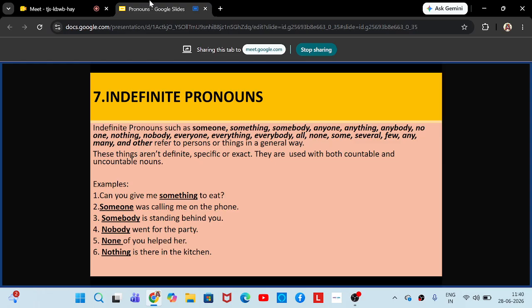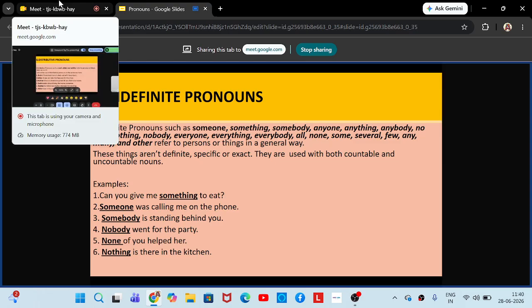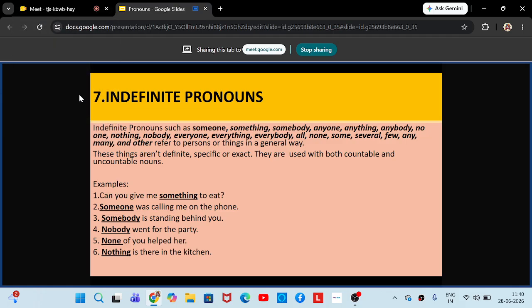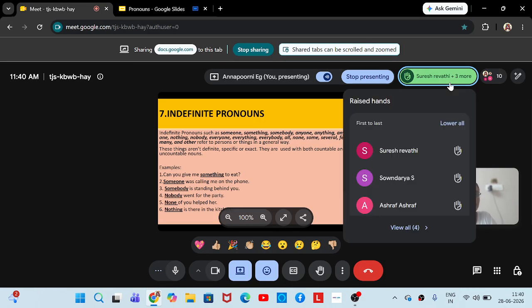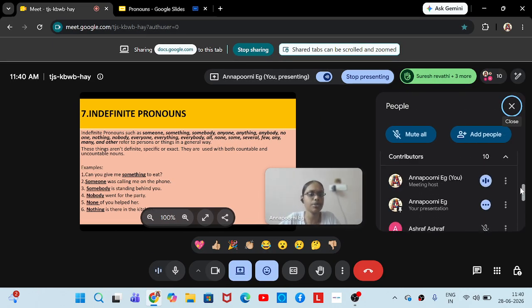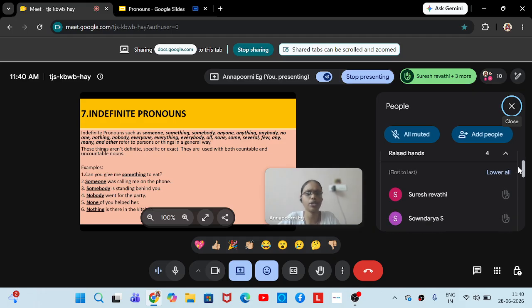Savitri ma'am, you can read the first one. Can you give me something to eat? Okay, so something to eat. You are not demanding that you have to give me this or that. You are asking me for something. Can you give me something to eat? Because you are very hungry.